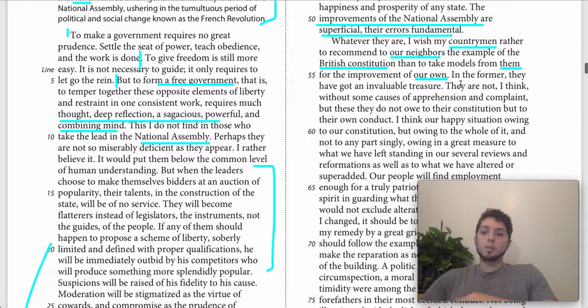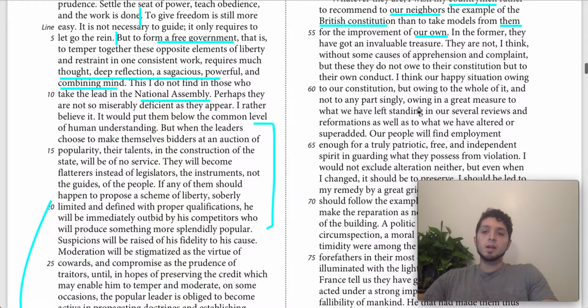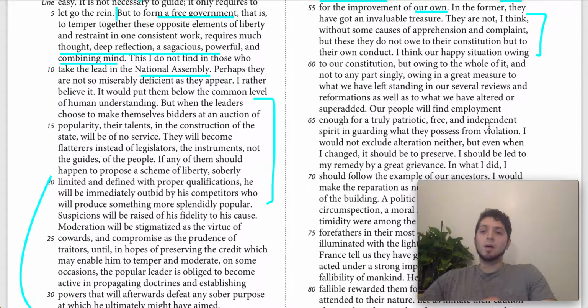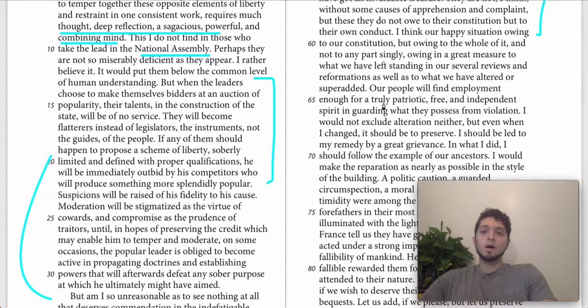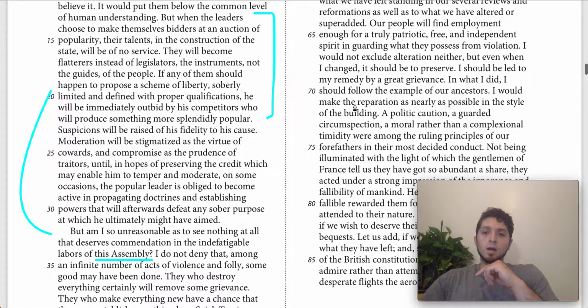And this opens up the third paragraph where he continues to talk about how good the Constitution is, right? Here he says there are some bad things about the Constitution, but those are not because of the Constitution itself, but because of the way that people act about it, the behaviors that people make, the way people respond to it, and not the thing itself. He's basically saying down here that we should follow the example of our ancestors, right?